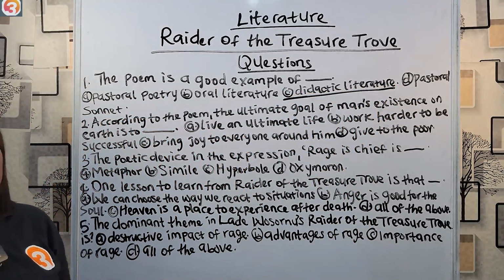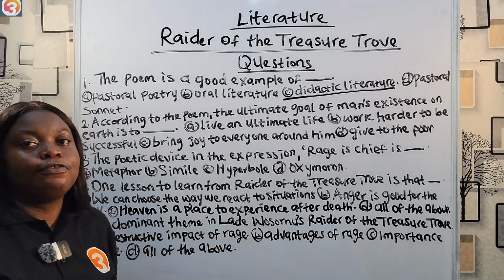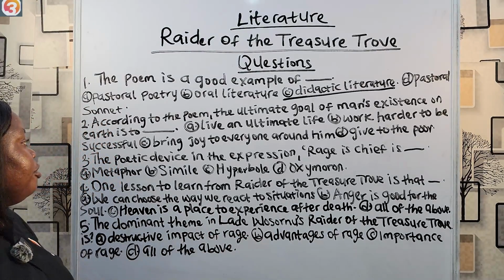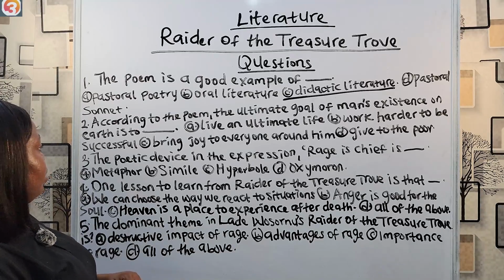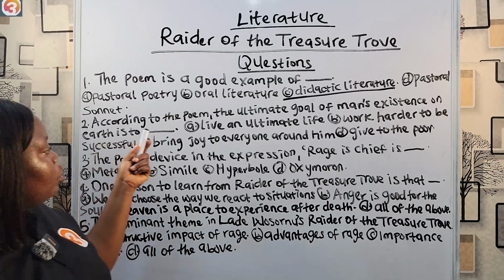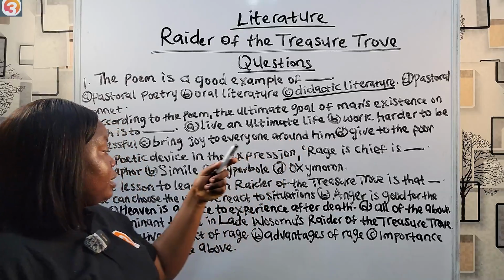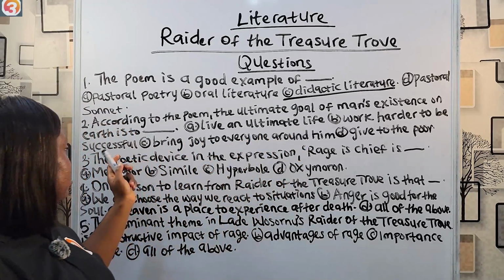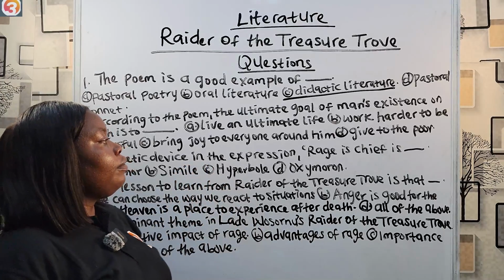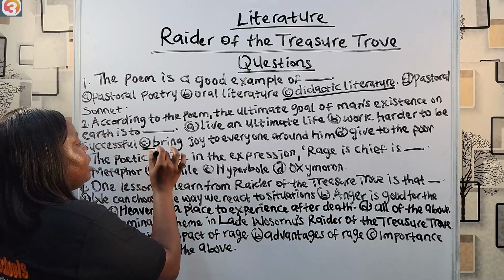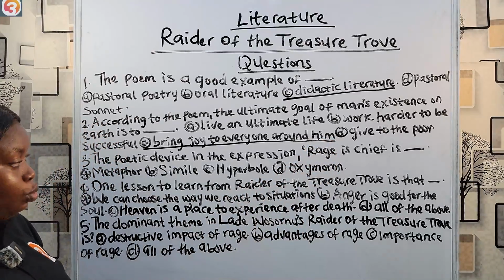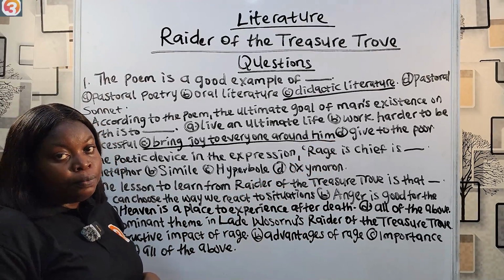The poem is instructing us about life, what you must do, what you must avoid, if you want to live a blissful life. Number 2, according to the poem, the ultimate goal of man's existence on earth is to live an ultimate life, work harder to be successful, bring joy to everyone around him, give to the poor. The answer will be C, bring joy to everyone around him. That should be what you should be striving for.